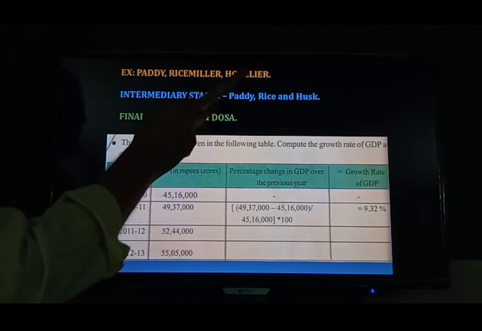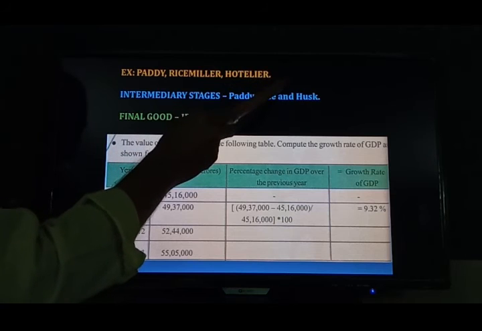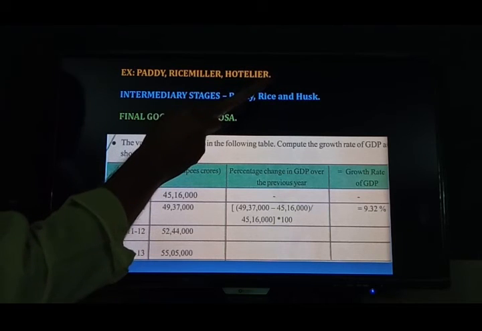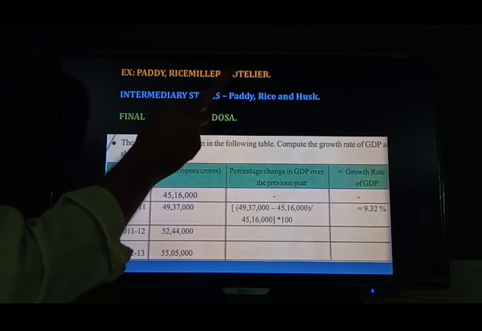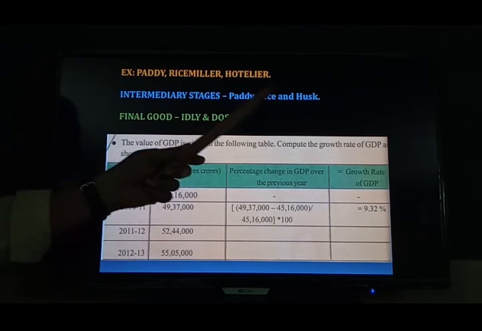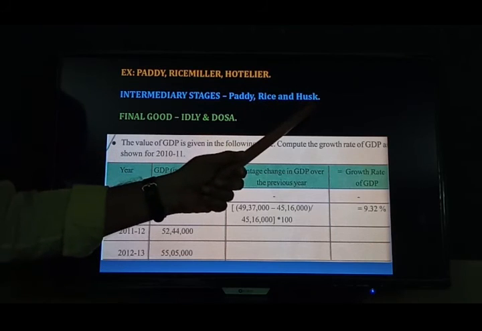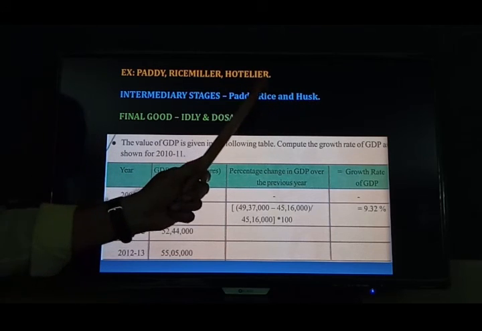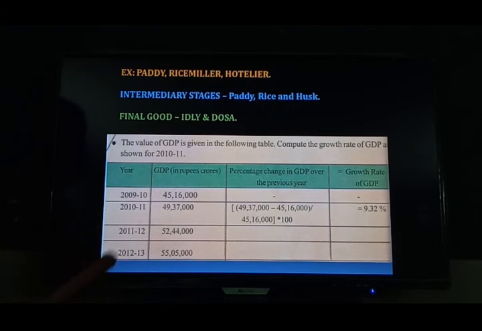After making idlis and dosas, the hotelier sells them to the consumers. Through this process, even the hotelier is getting some profit. That we observed. What are the intermediate goods? Paddy, rice and husk. These are the intermediate goods. I repeat: paddy, rice and husk. These are the intermediate goods.